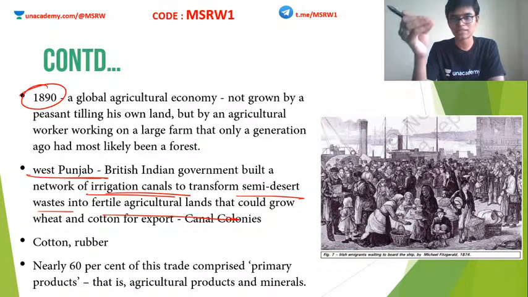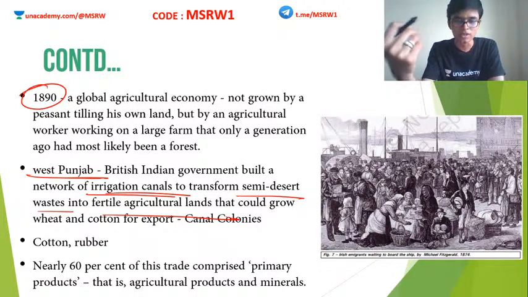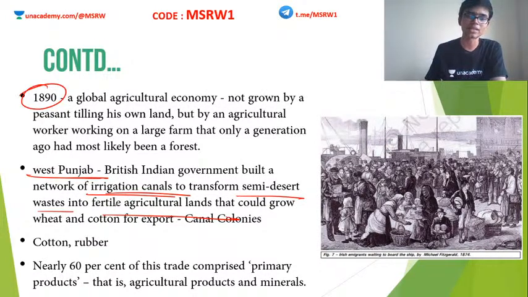You know the Western Punjab and Sindh region is extremely dry, with a lack of water for agriculture. So, to provide adequate water and reduce the dependence on the southwest monsoon, the British created irrigation canals.